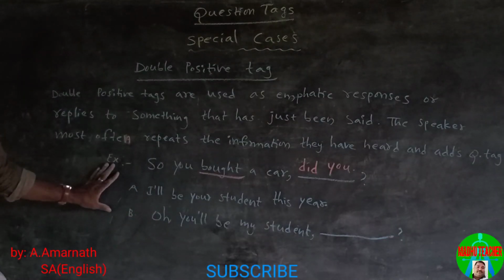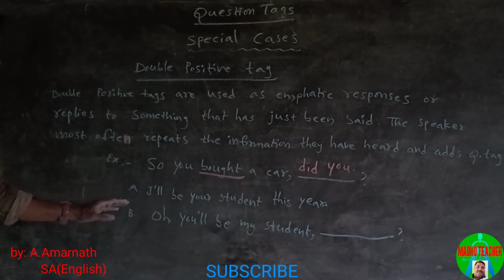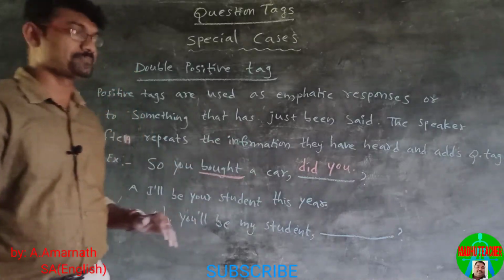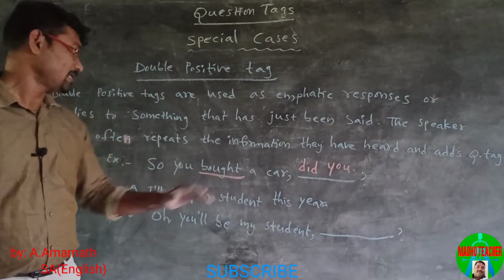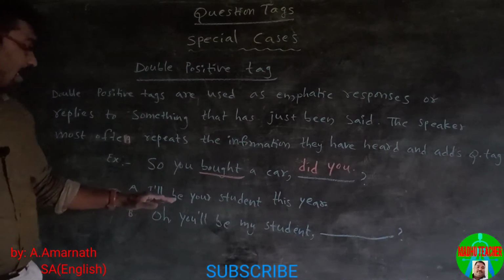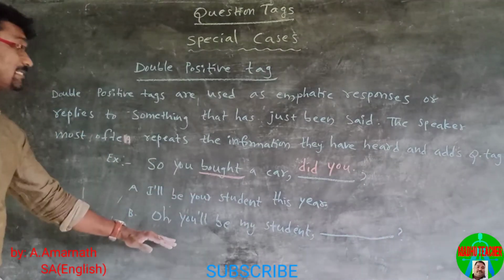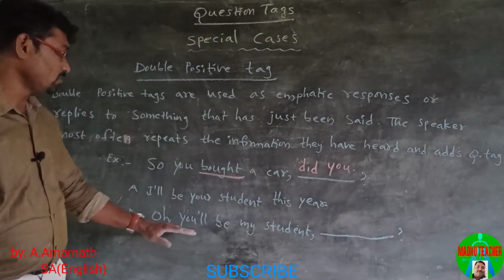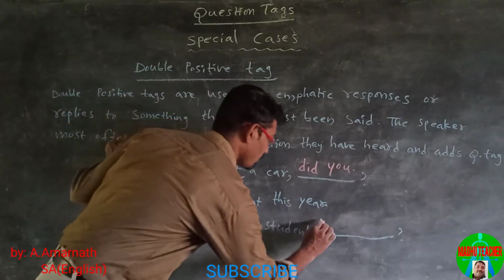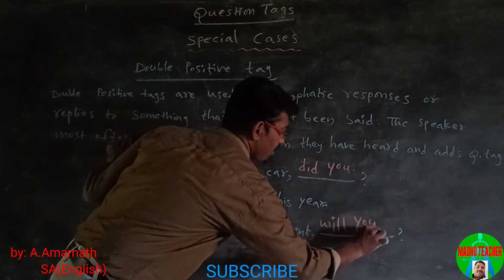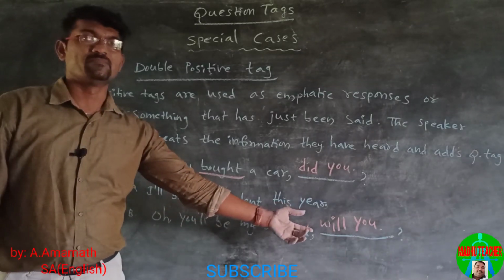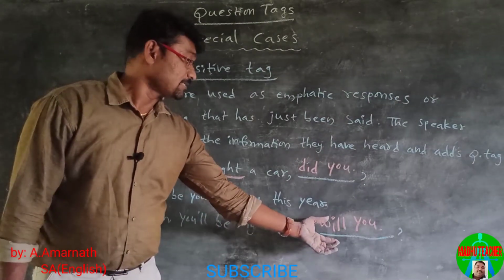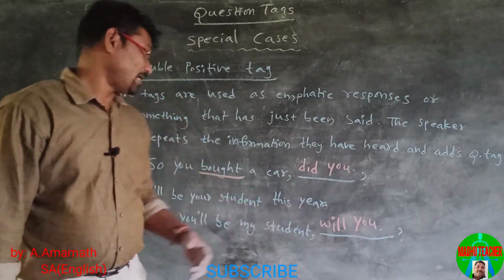Look at the second example. The person A says, I will be your student this year. The speaker has heard this and he repeats what he has just heard. Oh, you will be my student. Will you? Here the tag is in the same form. The statement is in positive and the tag is in positive as well.